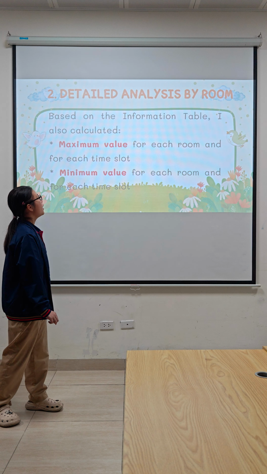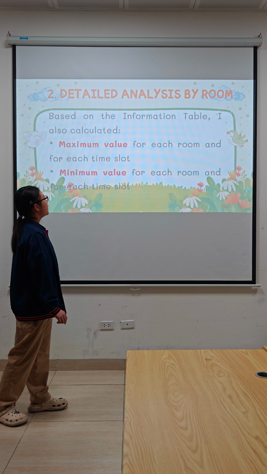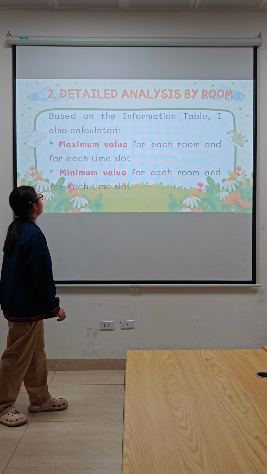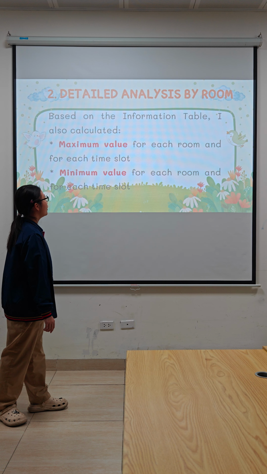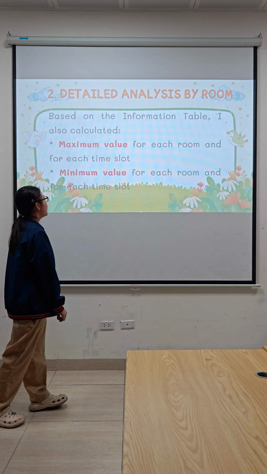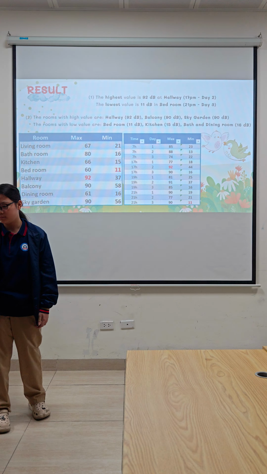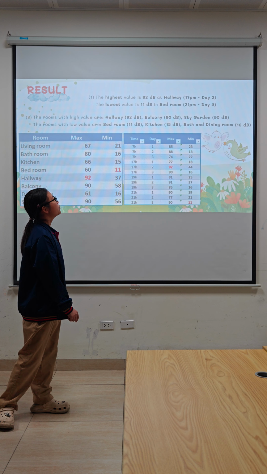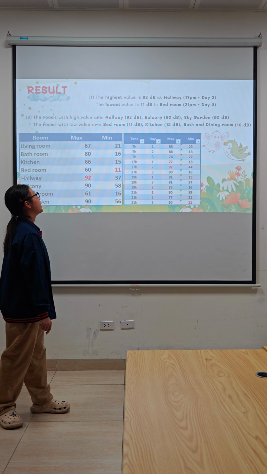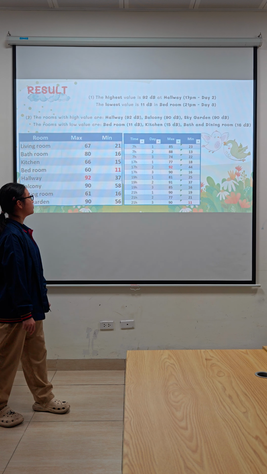2. Detailed analysis by room. Based on the information table, I also calculated the maximum value for each room and for each time slot, and the minimum value for each room and for each time slot. The highest value is 92 decibels at the hallway. The lowest value is 11 decibels in the bedroom.